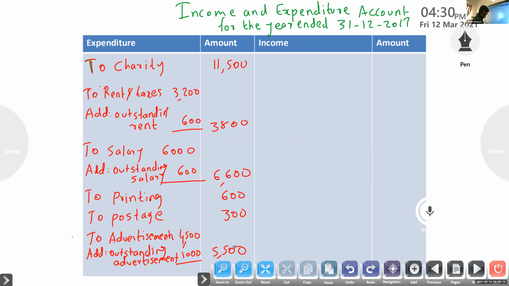5,500. Next, insurance. An adjustment is there: insurance less prepaid insurance.